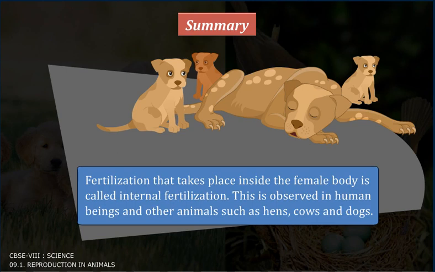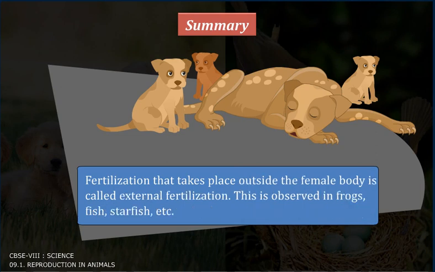Fertilization that takes place inside the female body is called internal fertilization. This is observed in human beings and other animals such as hens, cows, and dogs. Fertilization that takes place outside the female body is called external fertilization.